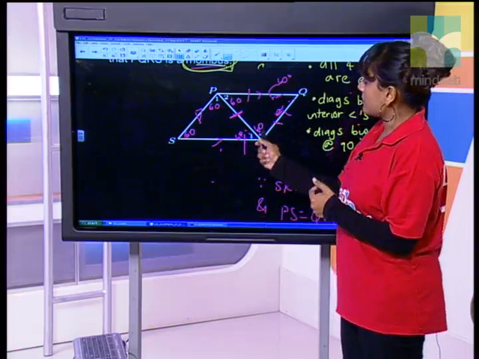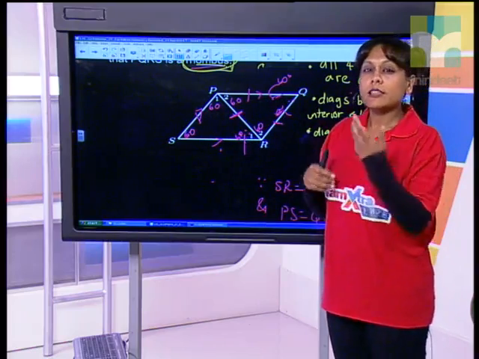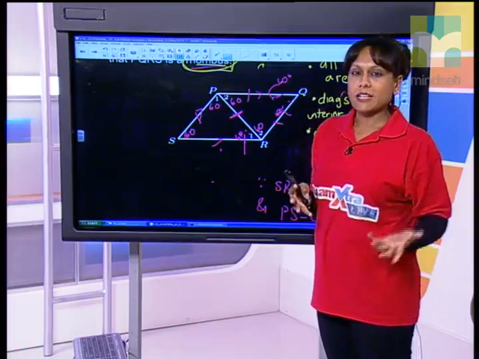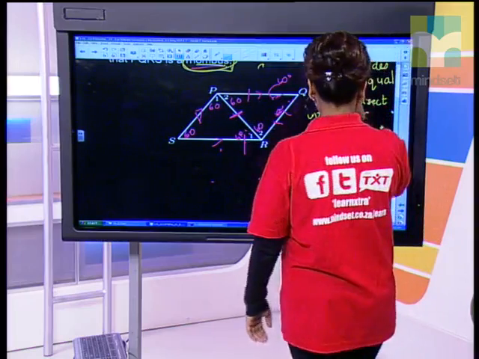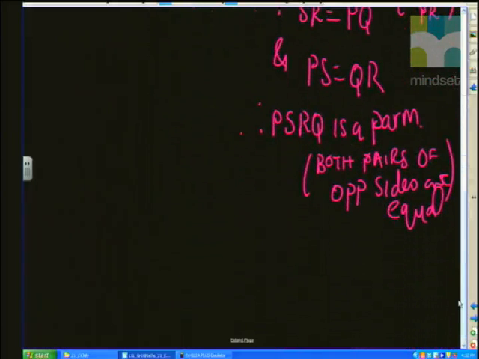So what I'm going to go for here is, if we can show that all four sides are equal to each other, then it is in fact a rhombus, because it's a parallelogram with all four sides equal to each other. So it's a rhombus. Okay, so how do I state this now? Well, I need to state why all the sides are equal to each other.